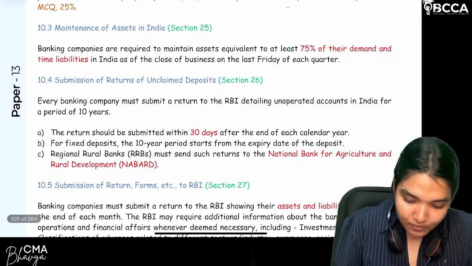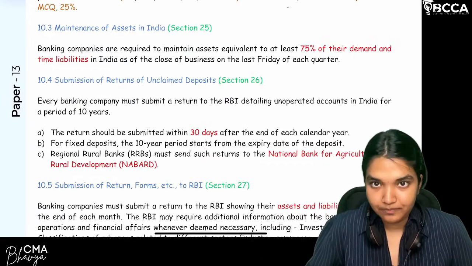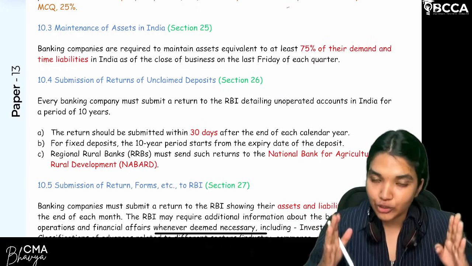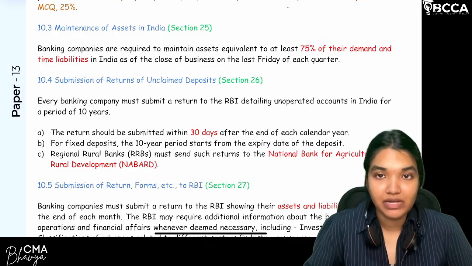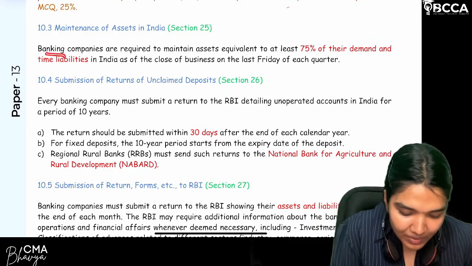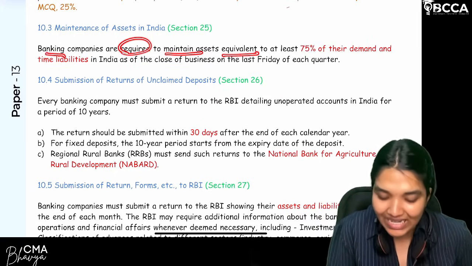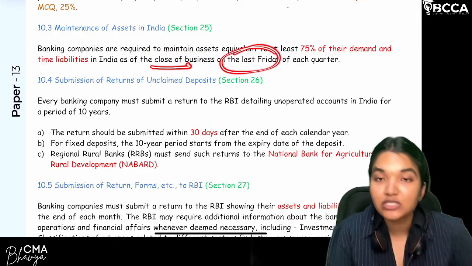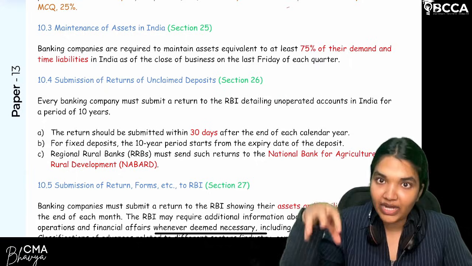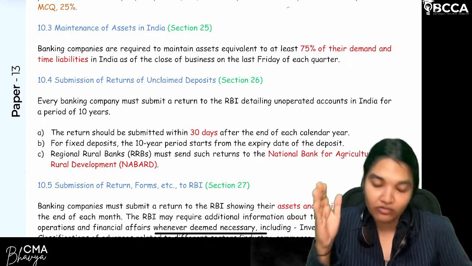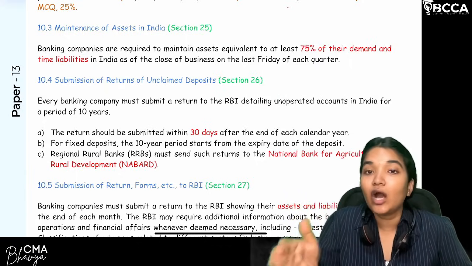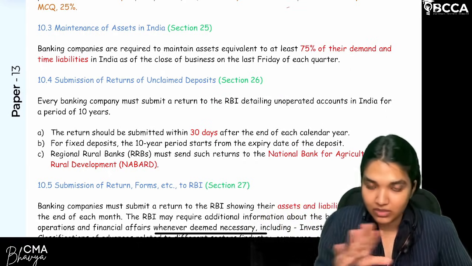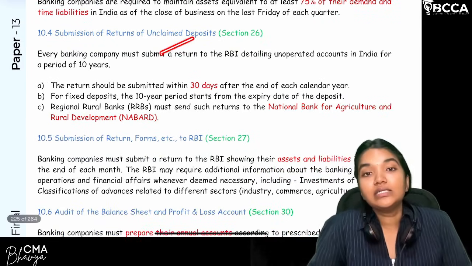Clear? So now moving on to the percentage of assets, not just liquid assets, the total assets. How much should be the value of total assets? It should be at least 75% of the total time and demand liabilities. Clear? So banking companies are required to maintain assets equivalent to at least 75% of their demand and time liabilities. On what date? At the close of business on the last Friday of every quarter of the particular year. So you have to maintain how much of the assets on that Friday? You calculate time and demand liabilities, and your assets should be at least 75%. That's all. Now moving on to the returns.